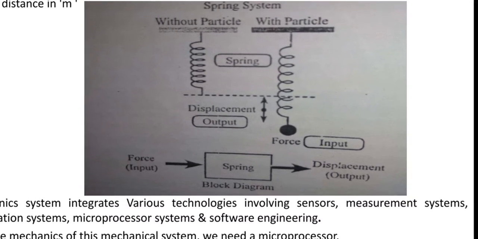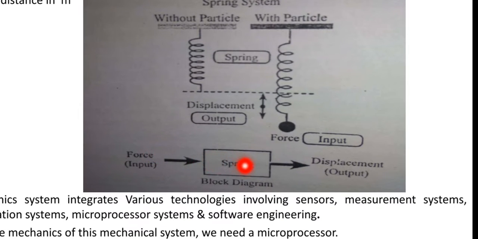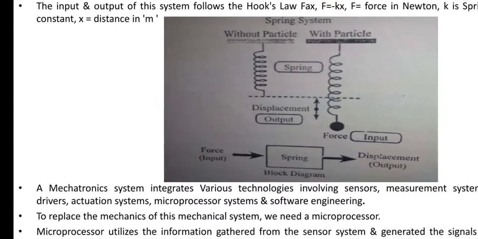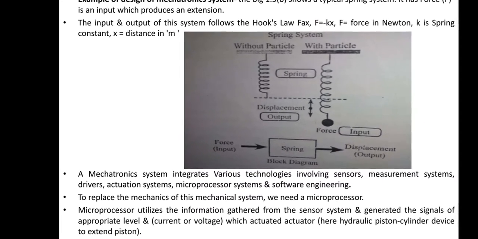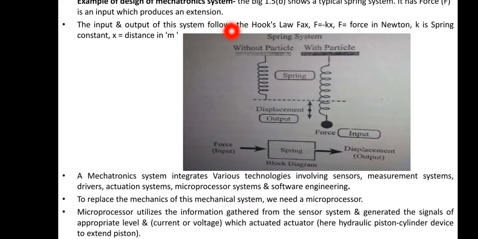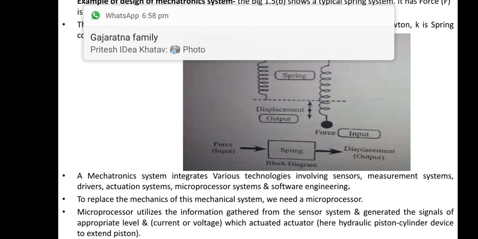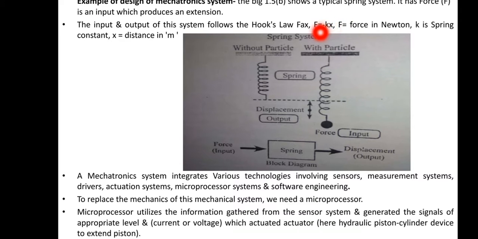So when the force is applied on the spring, it produces the displacement. So the input and the output of this system follows Hooke's law, that is F is directly proportional to X, that means how much we apply the force, that much amount of displacement is produced. So F is equal to minus Kx.